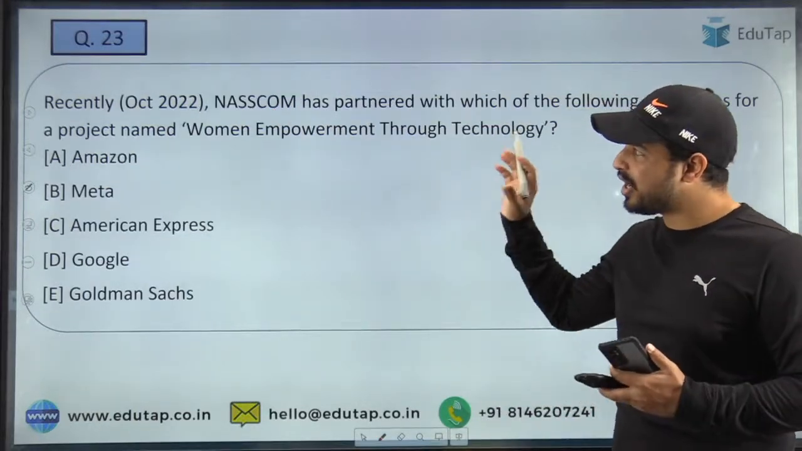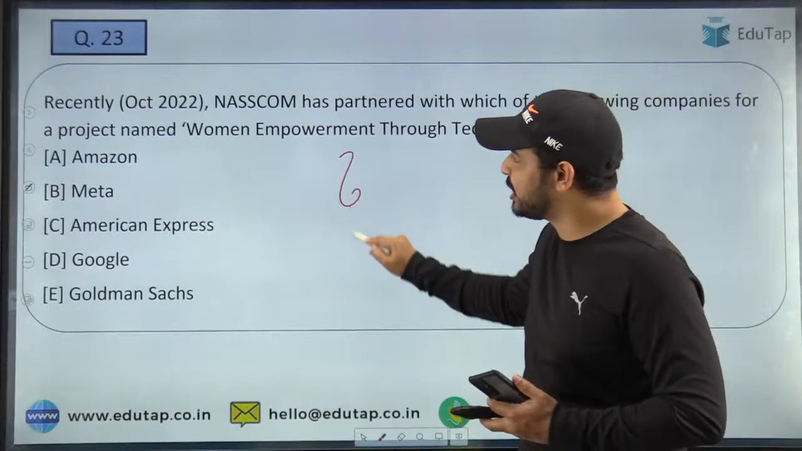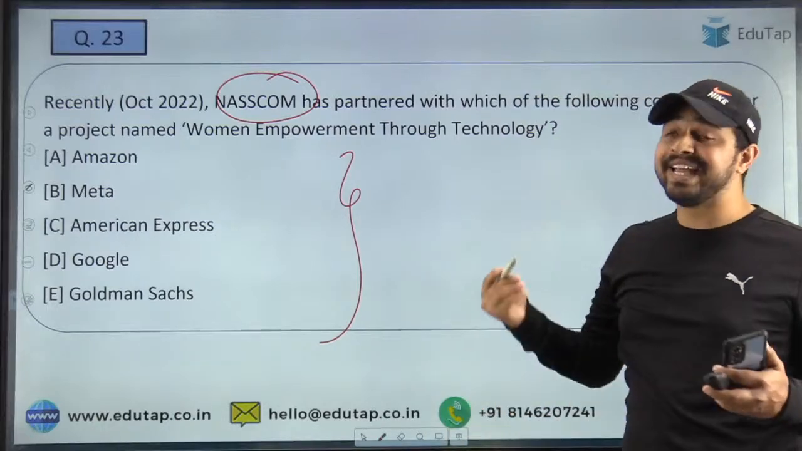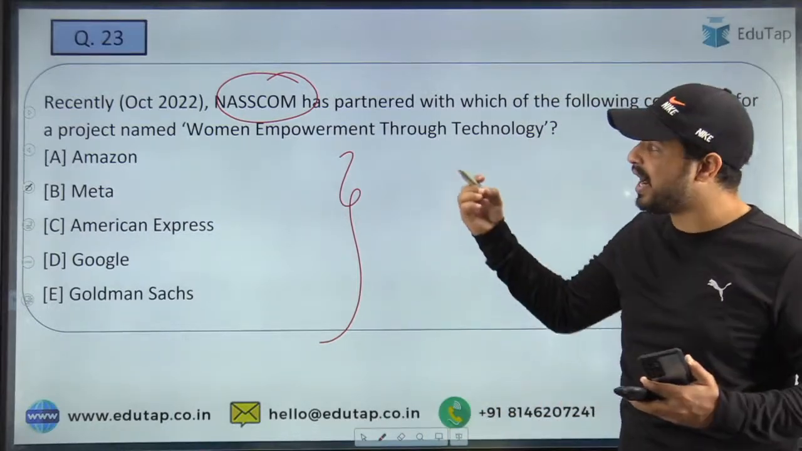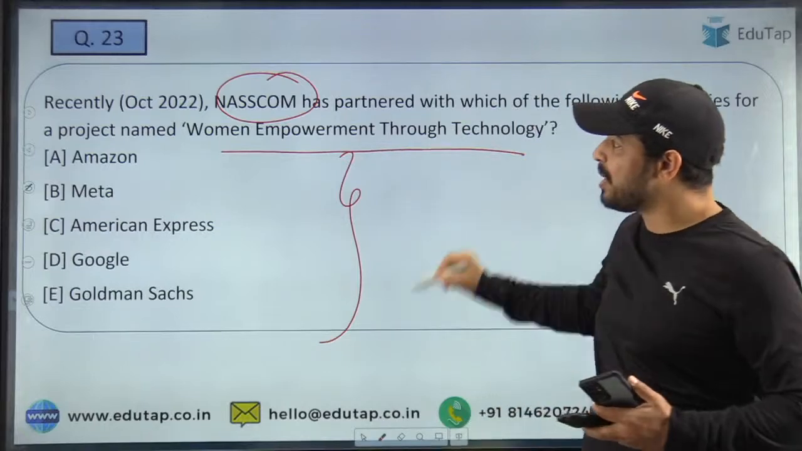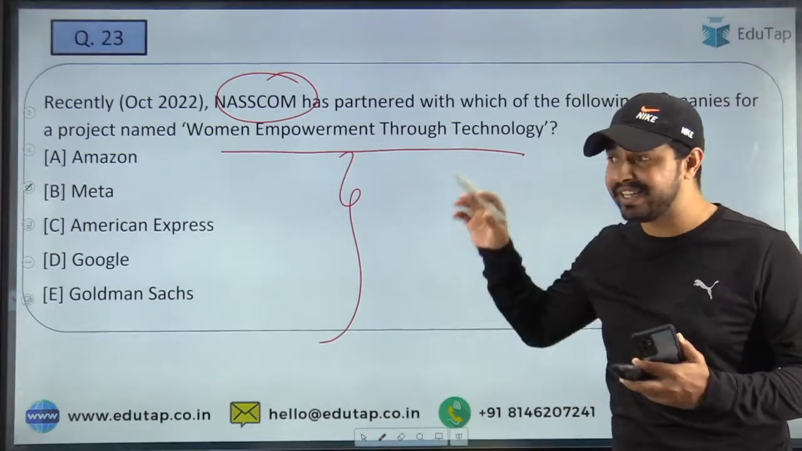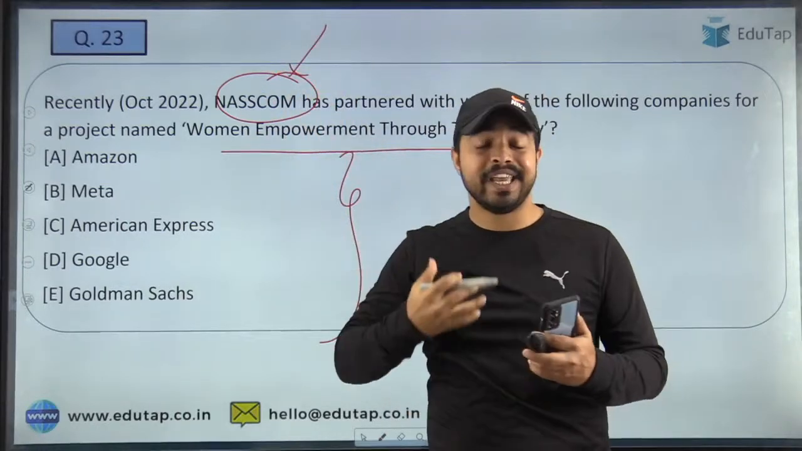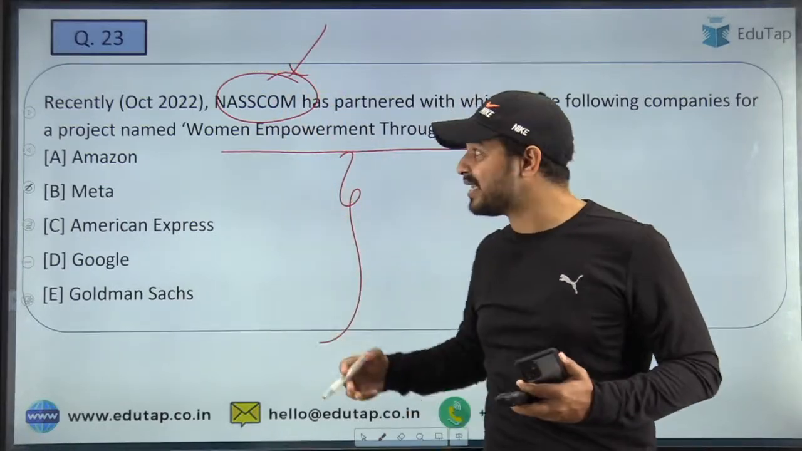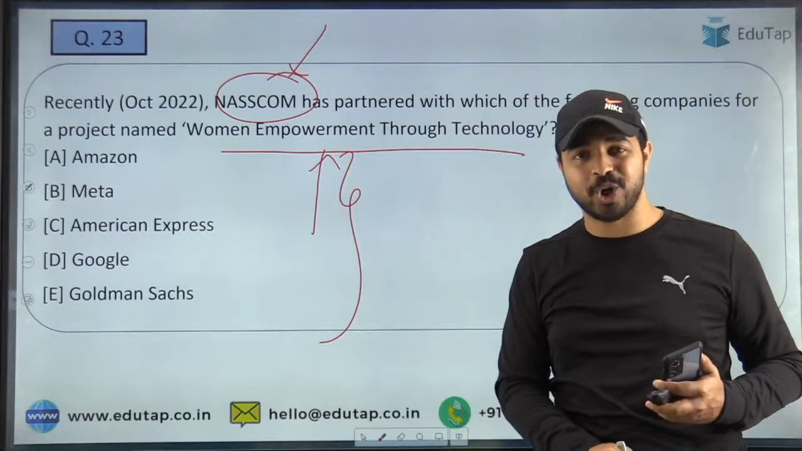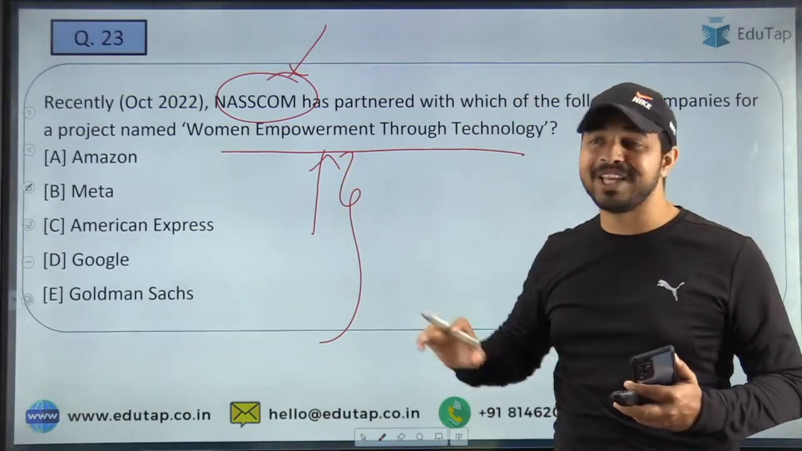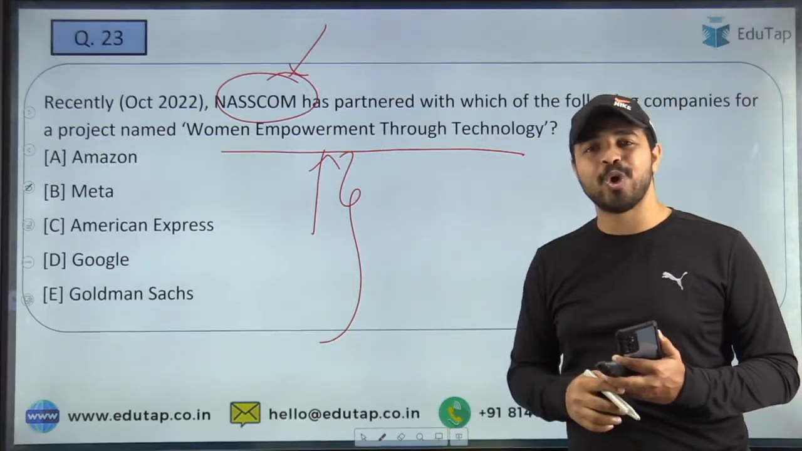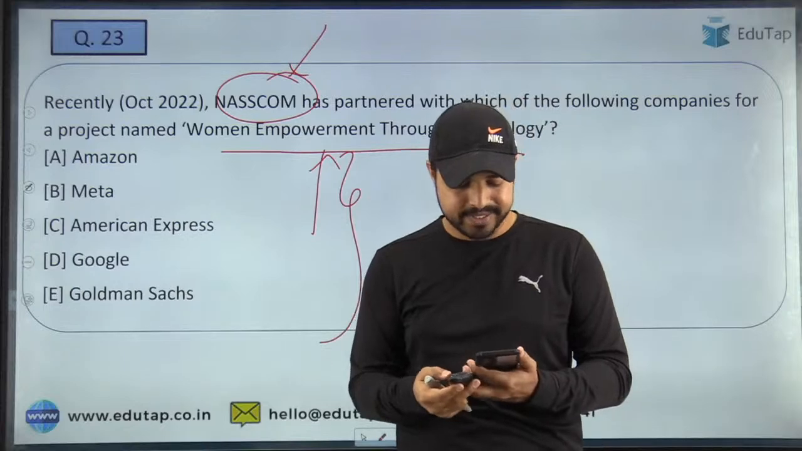So here you are required to tell me the name of the company which has partnered basically with NASSCOM. And what is exactly the reason behind that? The reason is a project on women empowerment through technology, the project that they are going to launch together. So one party here is NASSCOM. The aim of this partnership is also clear, that is the project women empowerment through technology. You are just required to tell me the name of the other party. Is it Amazon, Meta, American Express, Google or Goldman Sachs? So what is the right answer to this question guys?